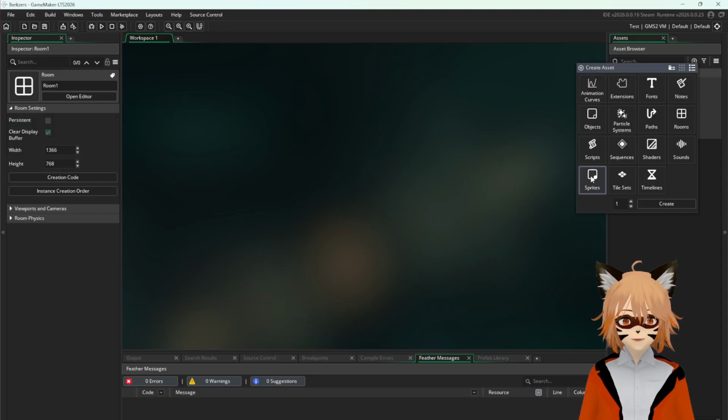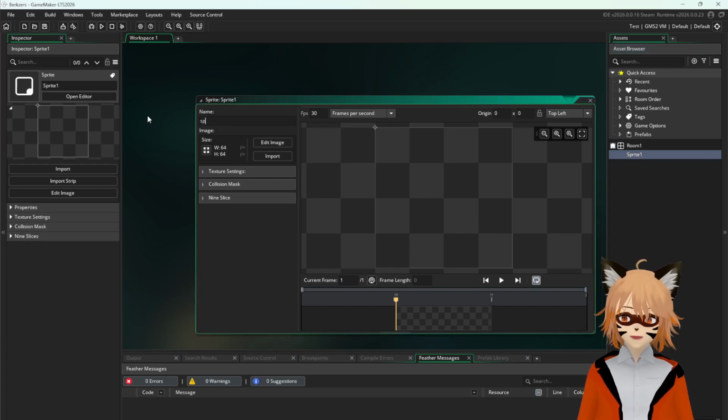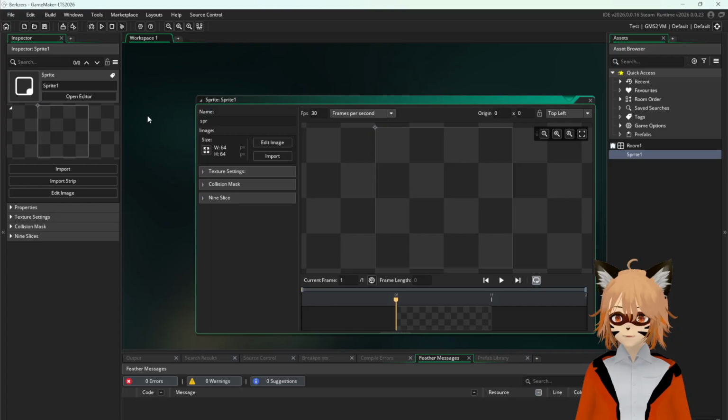So we're going to click on sprite, and we're going to click on create. I'm going to create one. Okay, so we're gonna name this. This is a Game Maker convention thing. If you're gonna create a sprite, name it SPR, and we're gonna call this a player sprite.